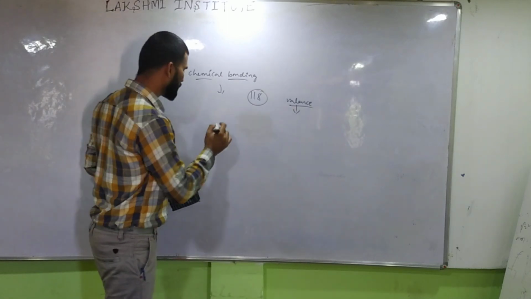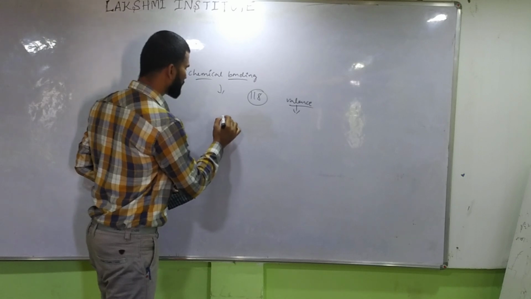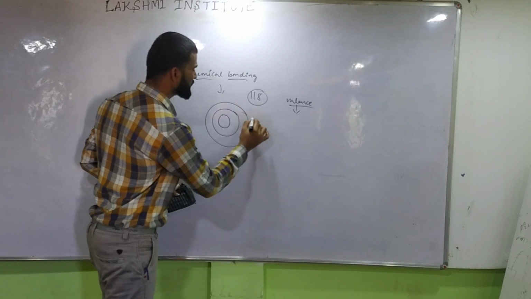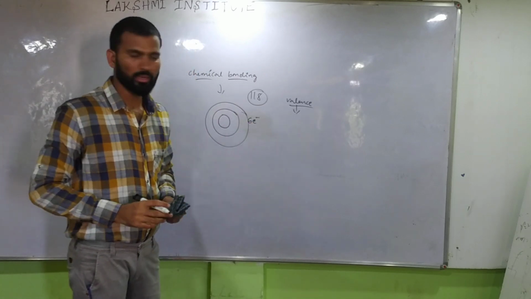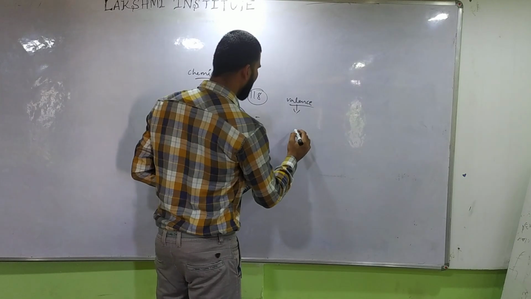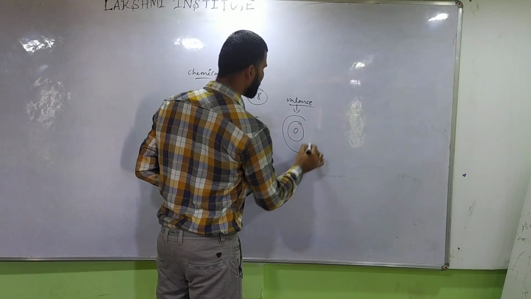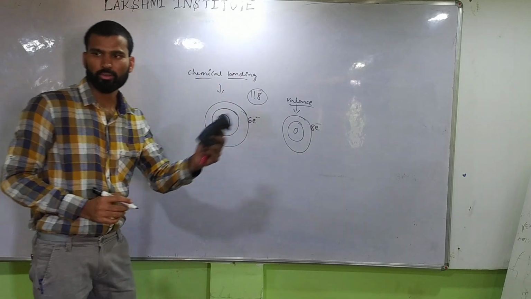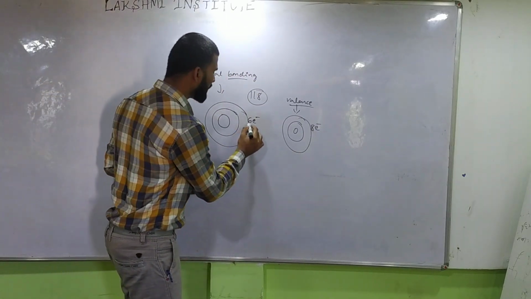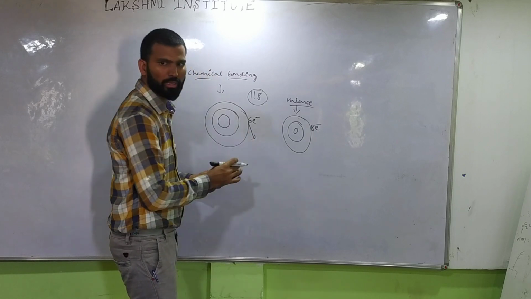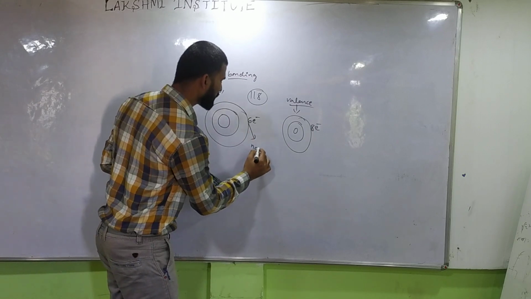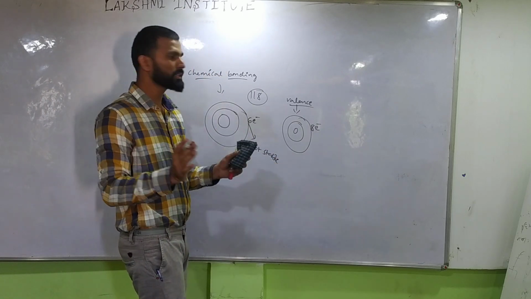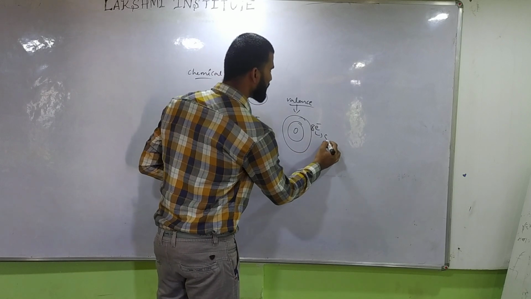Let me give an example. There is an element, any element, that has 6 electrons in the outermost orbital, and another element that has 8 electrons in the outermost orbital. With 6 electrons in the outermost orbital, they are not stable. If there are 8 electrons present in the outermost orbital, they are stable.